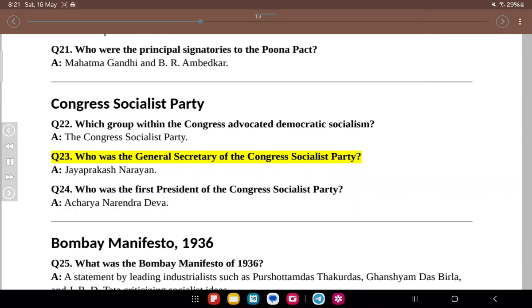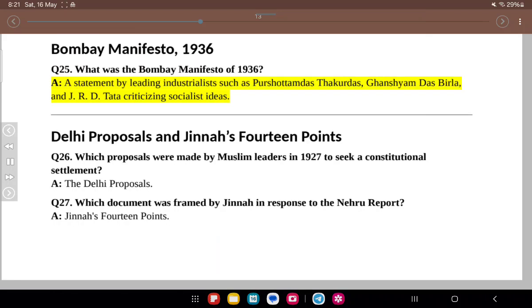Q23. Who was the General Secretary of the Congress Socialist Party? A. Jayaprakash Narayan. Q24. Who was the first President of the Congress Socialist Party? A. Acharya Narendra Deva. Bombay Manifesto, 1936. Q25. What was the Bombay Manifesto of 1936? A statement by leading industrialists such as Purushottam Thakur Das, Ghanshyam Das Birla, and J.R.D. Tata criticizing socialist ideas.